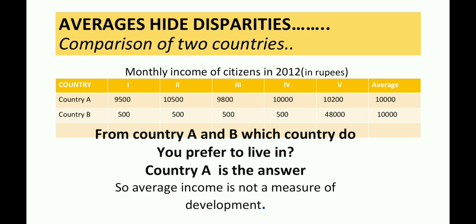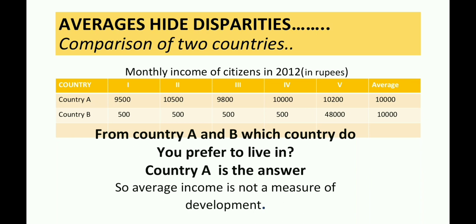Now, the average income is the same in country A and country B, which we can find out by dividing total income, that is the income of citizens 1, 2, 3, 4, 5, by the total population, and the total population is 5.